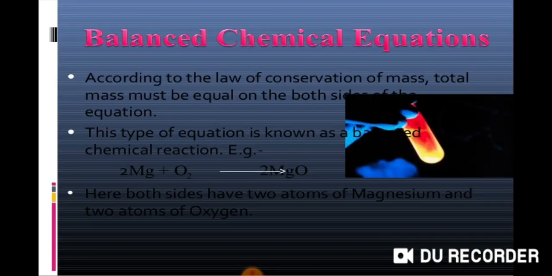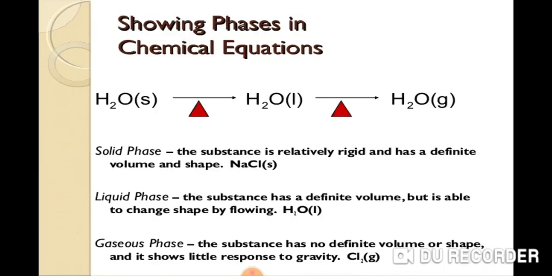The same thing: we have to balance a chemical equation according to the law of conservation of mass, and the total mass of every element should be balanced. The mass should be equal on both sides. The number of atoms should be balanced. Here you can see magnesium plus oxygen gives magnesium oxide.